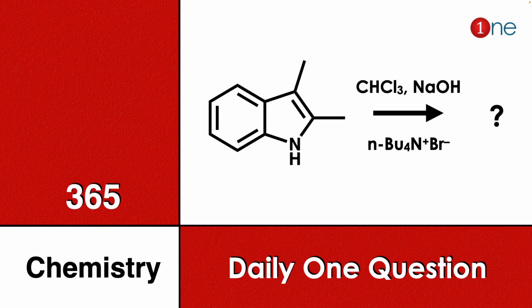Here you have indole with a 2-methyl group. You are reacting with chloroform and NaOH. Second step, you are reacting with a quaternary ammonium salt. You have to guess what will be the final product.